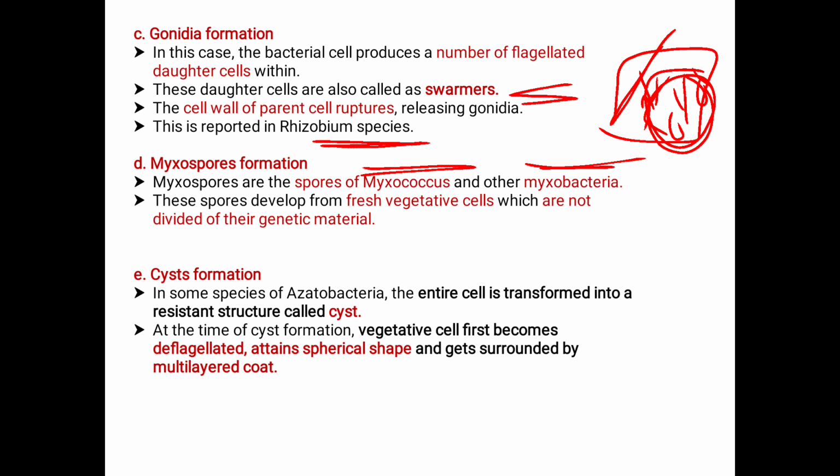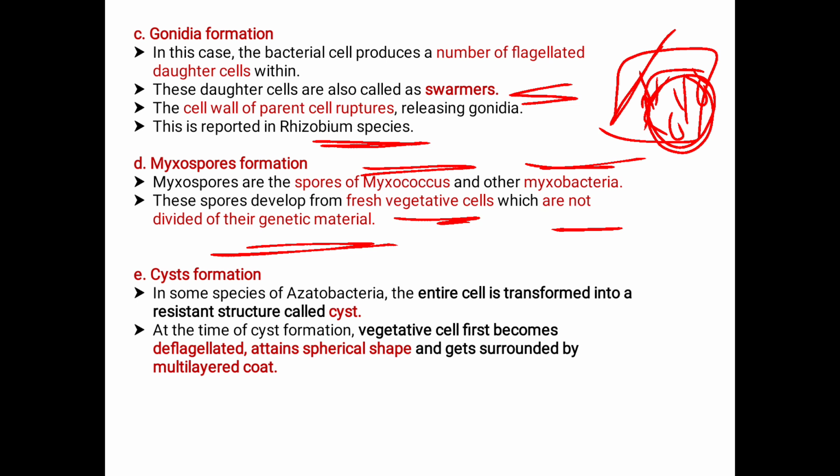These spores develop from fresh vegetative cells which have not divided their genetic material. If they are divided by their genetic material, that would be included in the sexual form. Here, this is the asexual form because they are not divided by their genetic material. They are formed only from the vegetative cells.